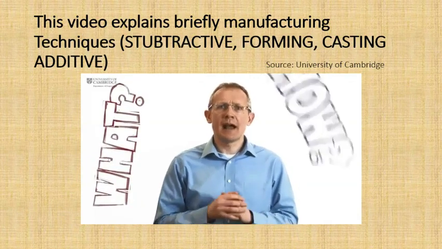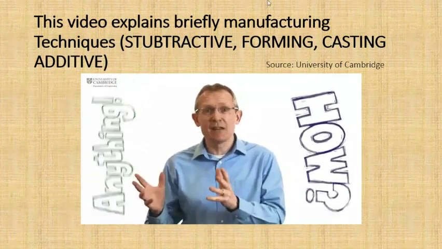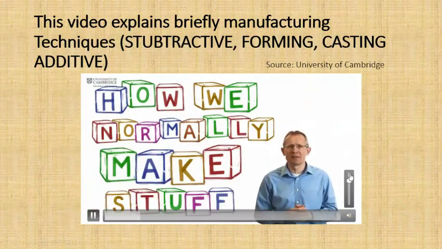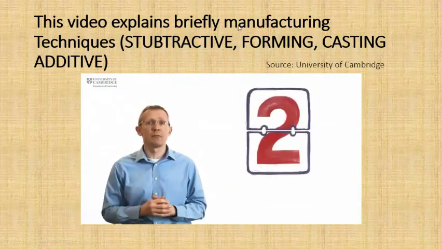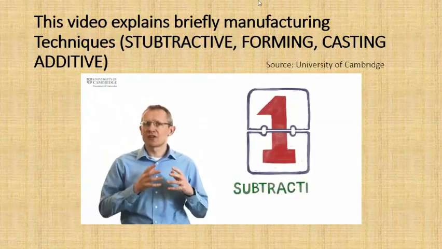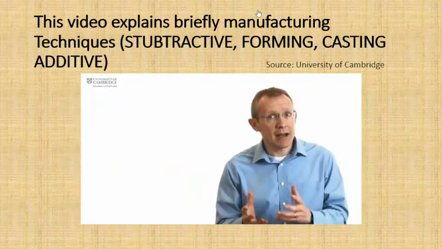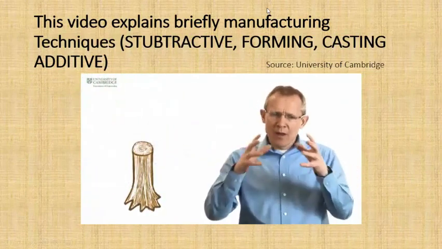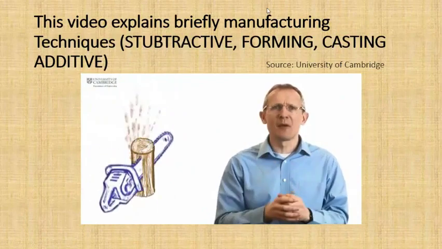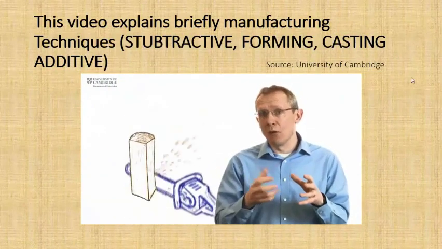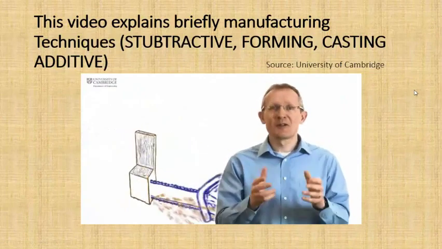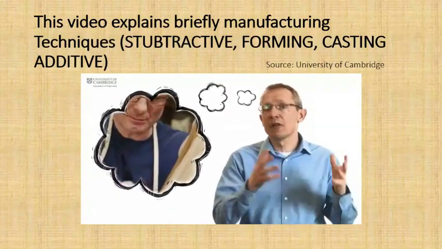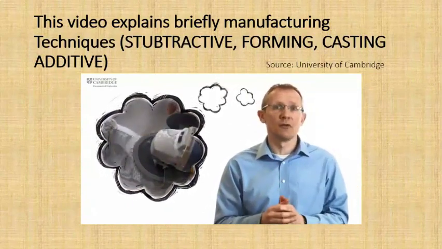But what is a 3D printer, and how does 3D printing allow us to make almost anything from nothing? Well, first, we need to take a step back and look at how we normally make stuff. Basically, there are 4 ways we make things. The first way is called subtractive manufacturing. In subtractive manufacturing, we take a lump of material like wood or metal or stone, and we cut away some parts of it to make the thing we want. So, we remove or subtract, just like you do in maths, the material we don't need to create something. And this could be carving a wooden chair from a tree or making a statue from some stone.